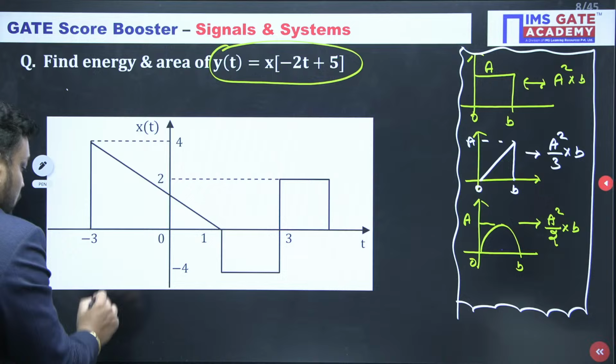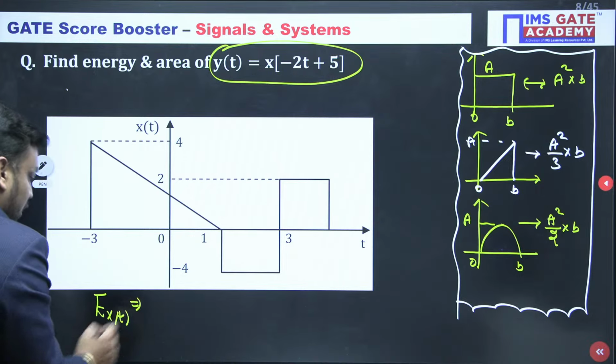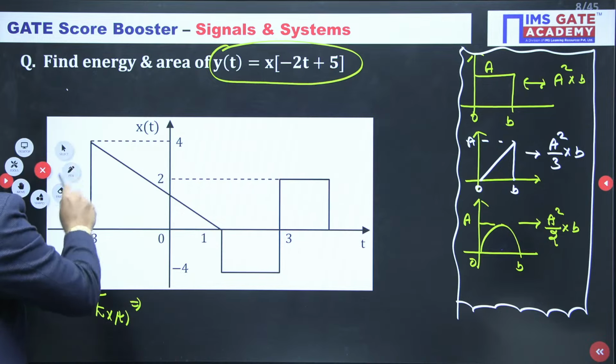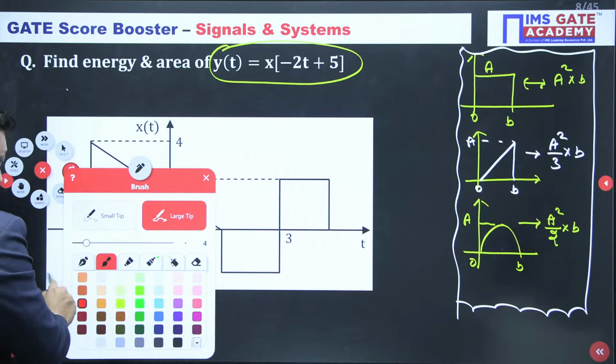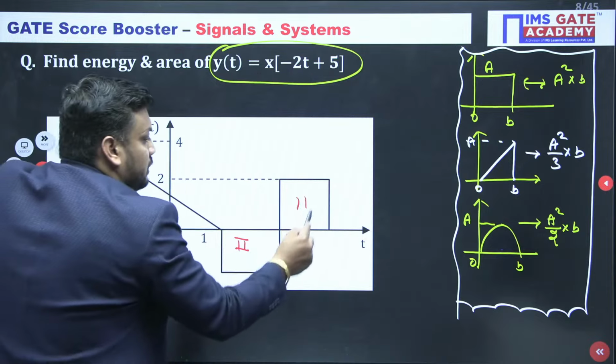First of all, I am finding the energy of x(t), and after that we'll comment on y(t). So x(t) means this is my first. If I change the color of the pen, this is my first nature of signal, this is my second nature of signal, this is my third nature of signal.